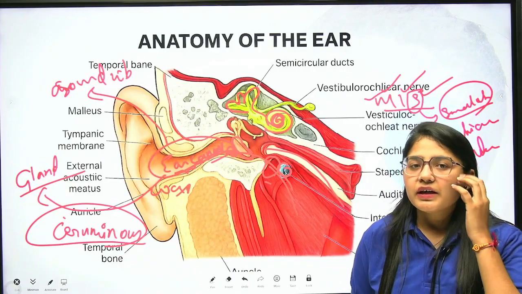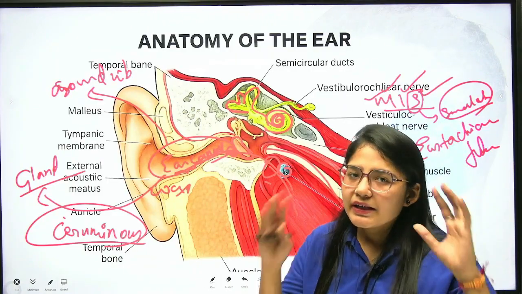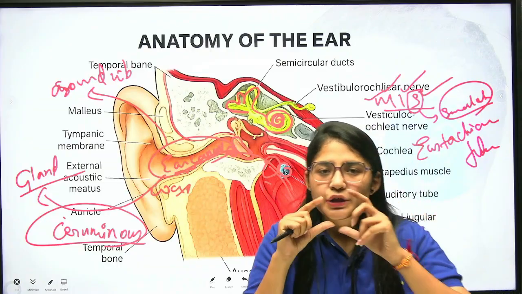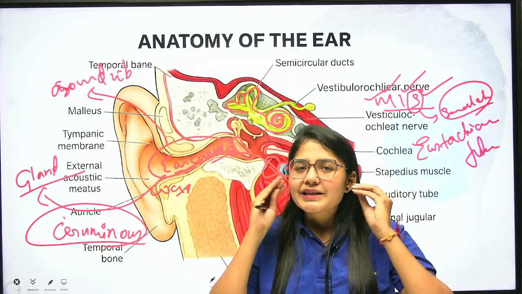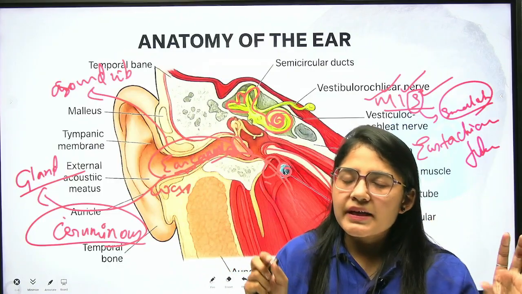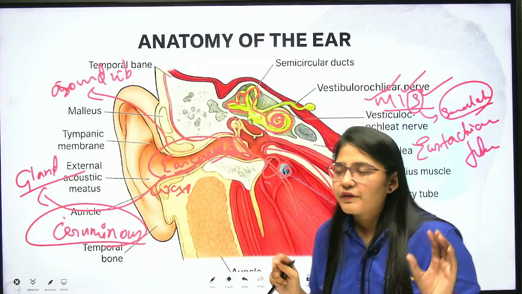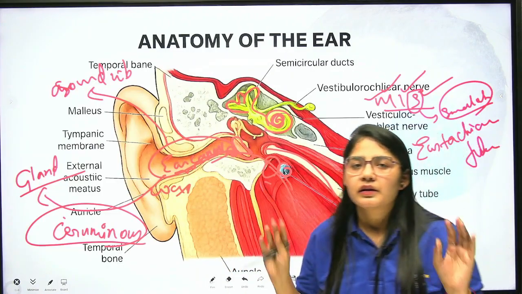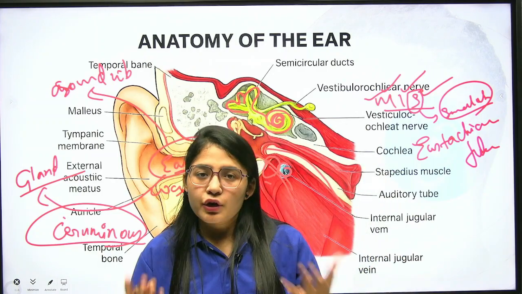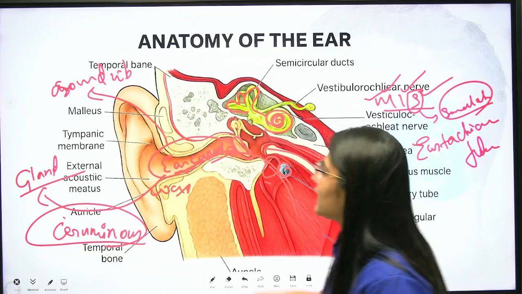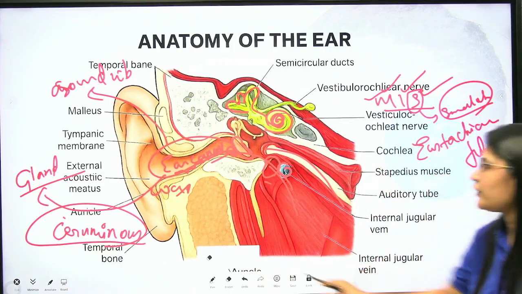So you will observe, if your ears are closed as well as your mouth is closed, then you will feel some amount of numbness in your ear. Clear? So this is the main function of the eustachian tube. It plays a key role in protecting your ears so that you do not become a deaf person. Clear? So these are the different parts of your ear.